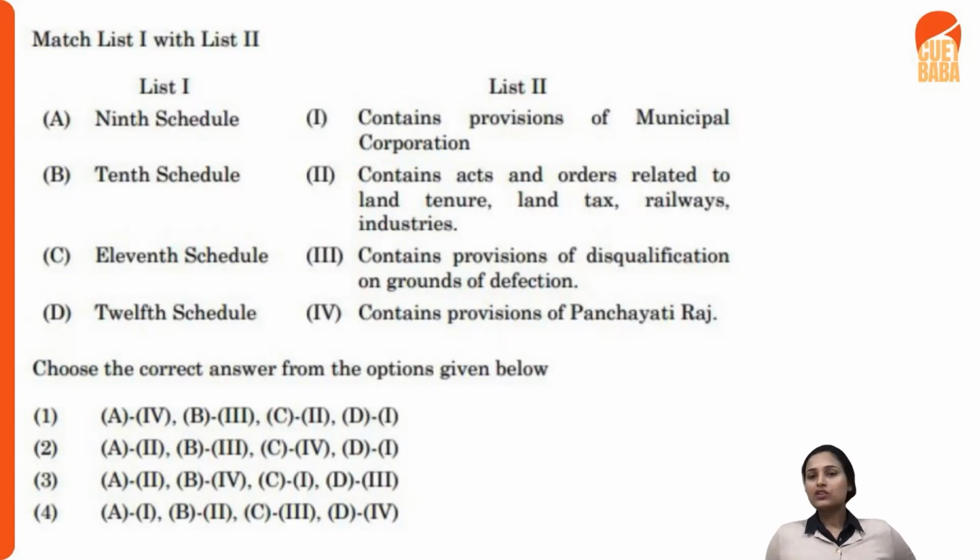So here you have to match, and we'll of course follow the same approach while marking the answer. So here you see, what does the 9th schedule stand for? 9th, 10th, 11th, and 12th, right? You do understand the 11th and 12th stand for Panchayati Raj and municipalities respectively: the 11th is for Panchayati Raj and the 12th one is for your municipality corporation. And the 10th one stands for disqualification on the grounds of defection, right? So here you can easily match it.